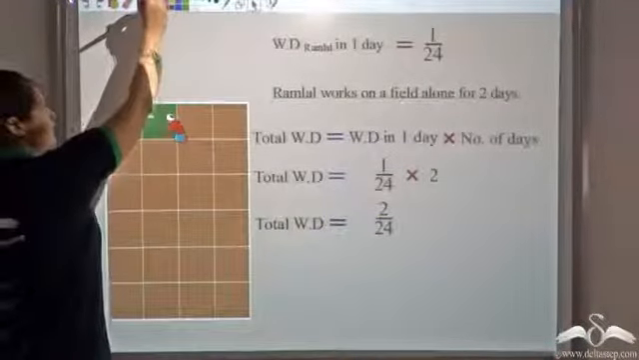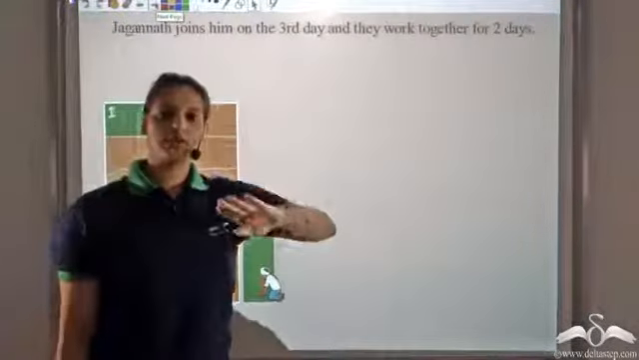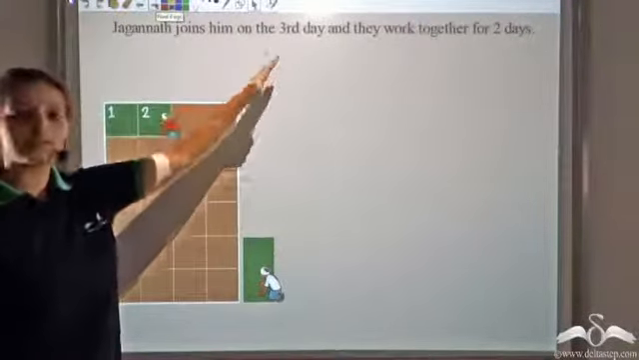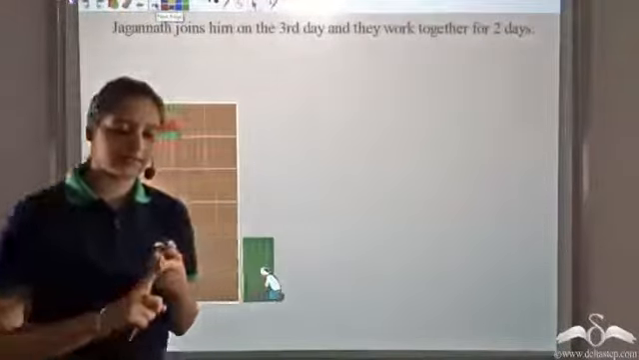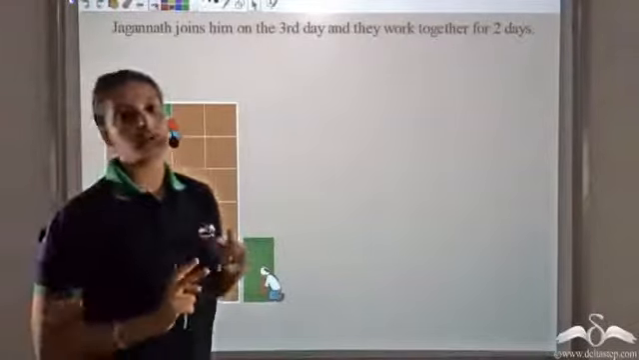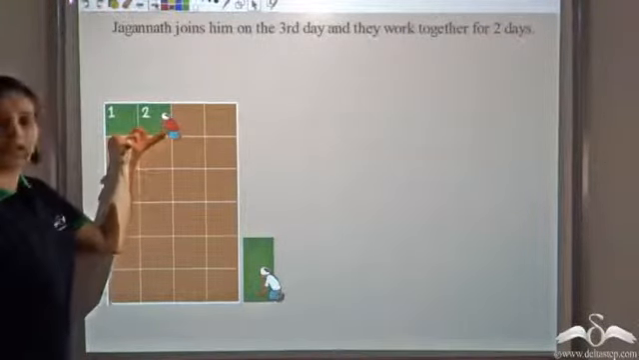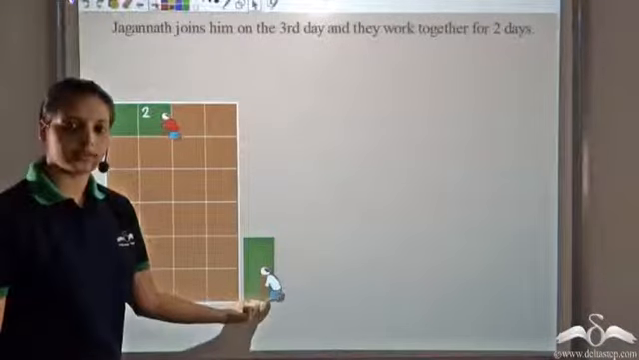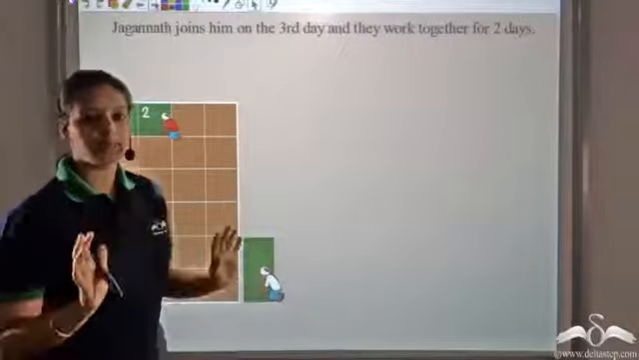Now let's move to the second step, which is Jagannath joins him on the third day. So 2 days are gone. Now on the third day, Jagannath joins him and both of them work for 2 days. That is the third day and the fourth day. Both of them will work. Now we know that Ramlal has already covered this much. Now Jagannath joins him. We know work done by Jagannath in 1 day is 1 by 12.